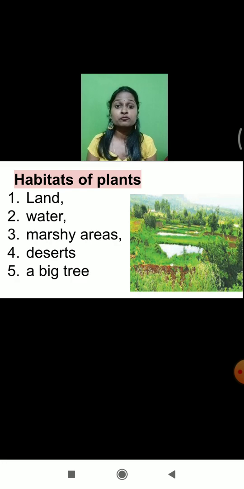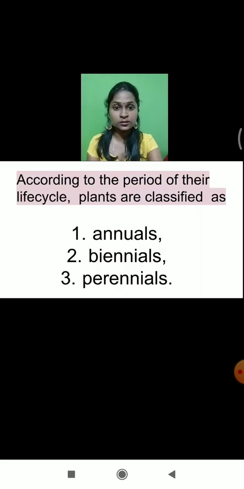So guys, what have we learned? Depending upon the habitat, how many habitats of the plants are there? The habitats of the plants are five. Habitat means, again I repeat, the place where plants grow. So what are the habitats of the plants? Land, water, marshy area, deserts and big trees. I hope, students, you must have understood the different habitats of the plants.